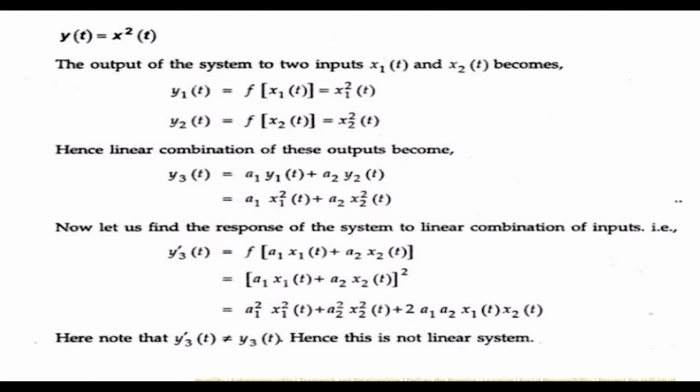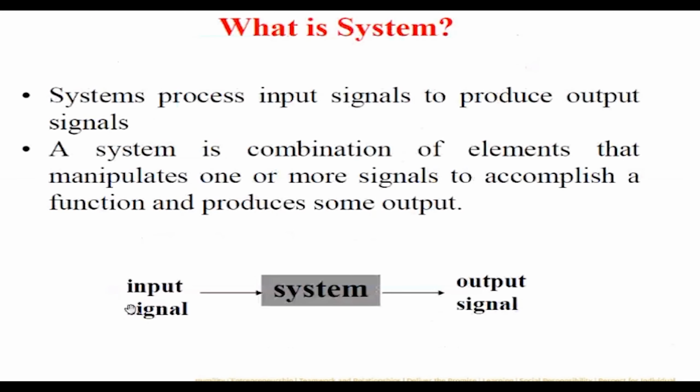However, we will prove here how to prove that y of t is nonlinear. Consider two different types of inputs. Let us go to the system. First, you excite the system with x1, and the system is x square. In our case, it is x square, and whatever you are getting here is y. So if the input is x, then y equal to x square. In the first case, if I give the input x1, my output will be y1, and the corresponding output in terms of x is x1 square.